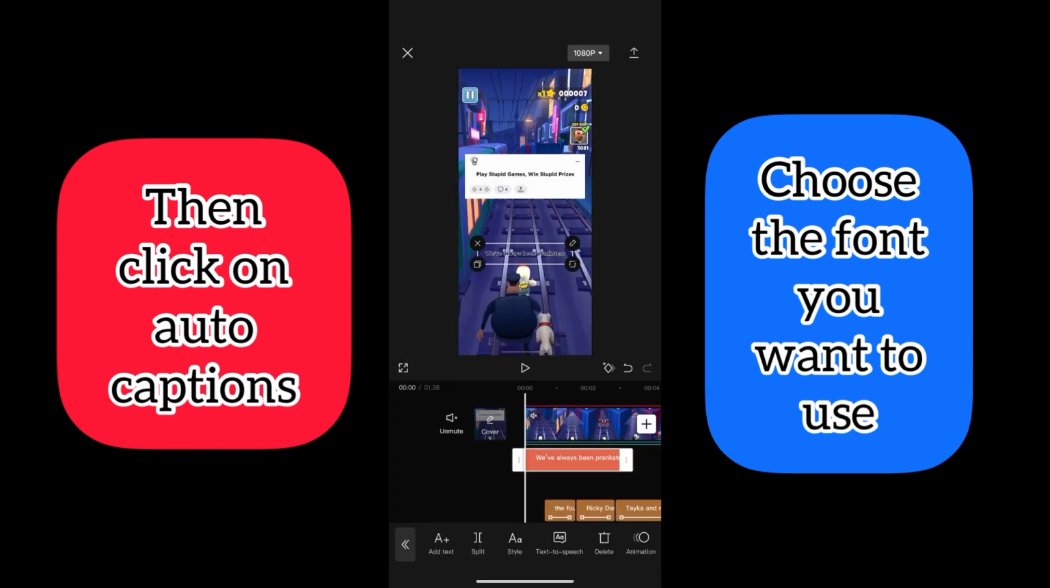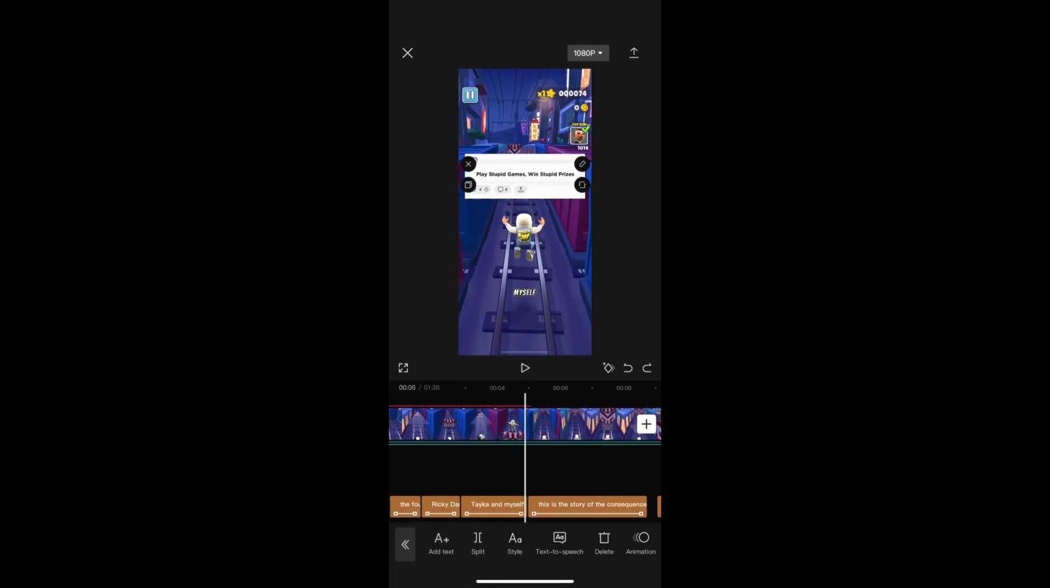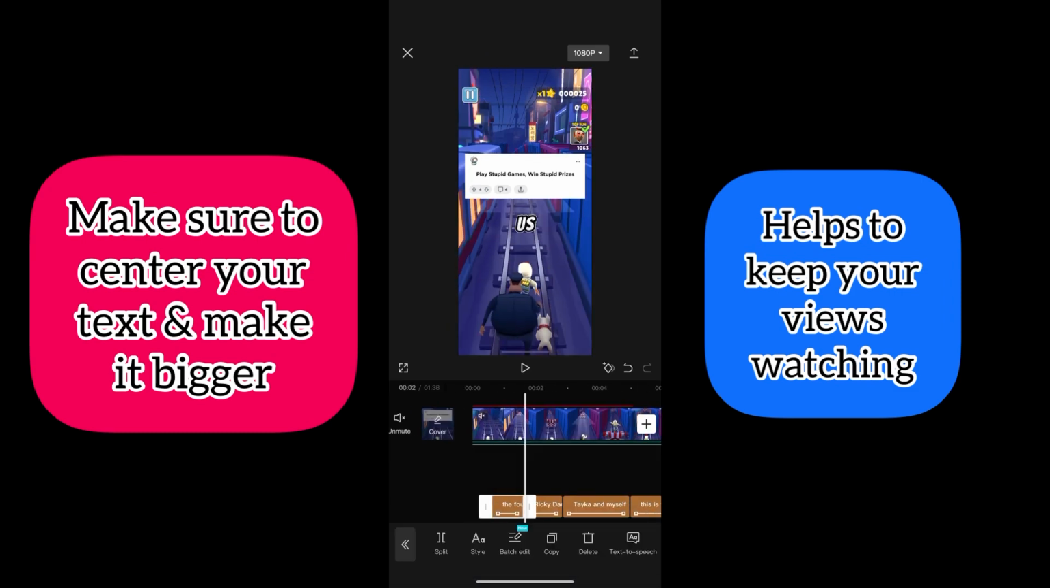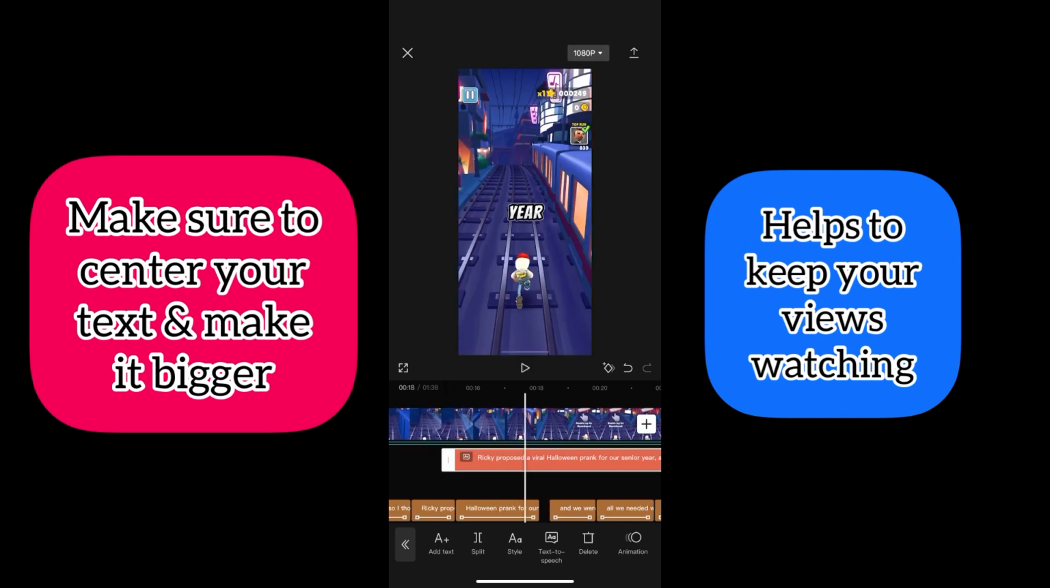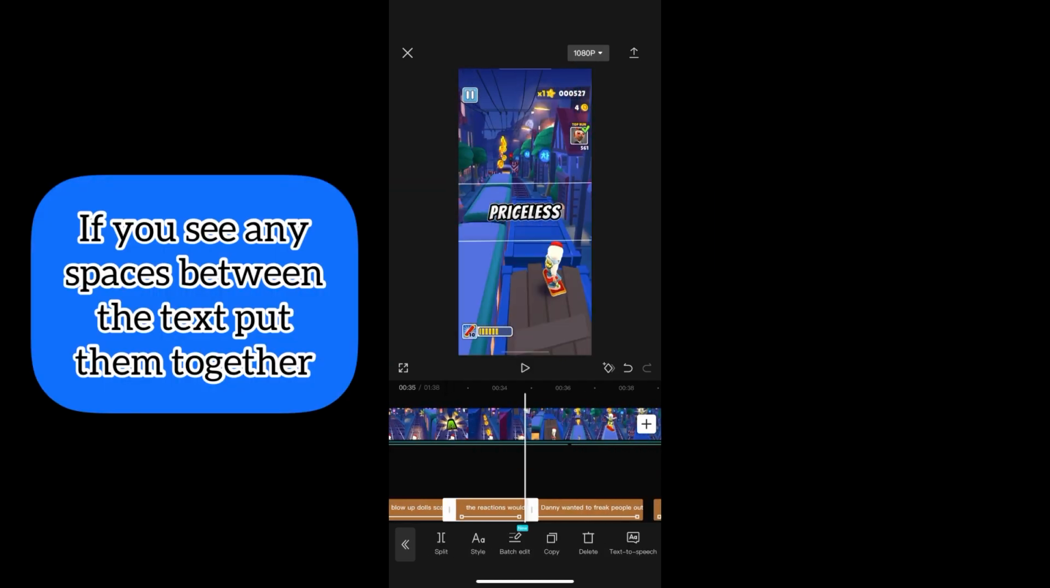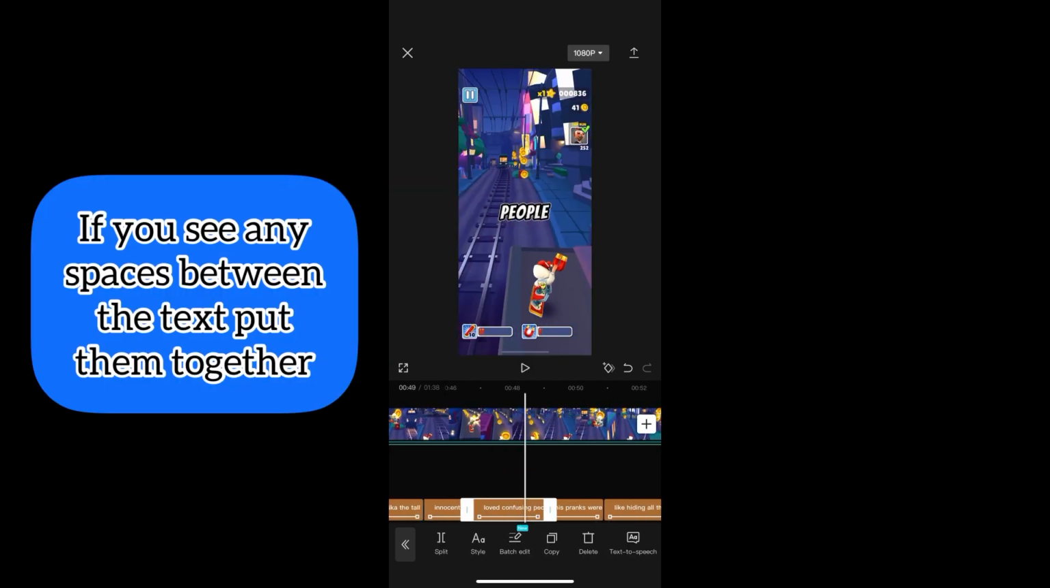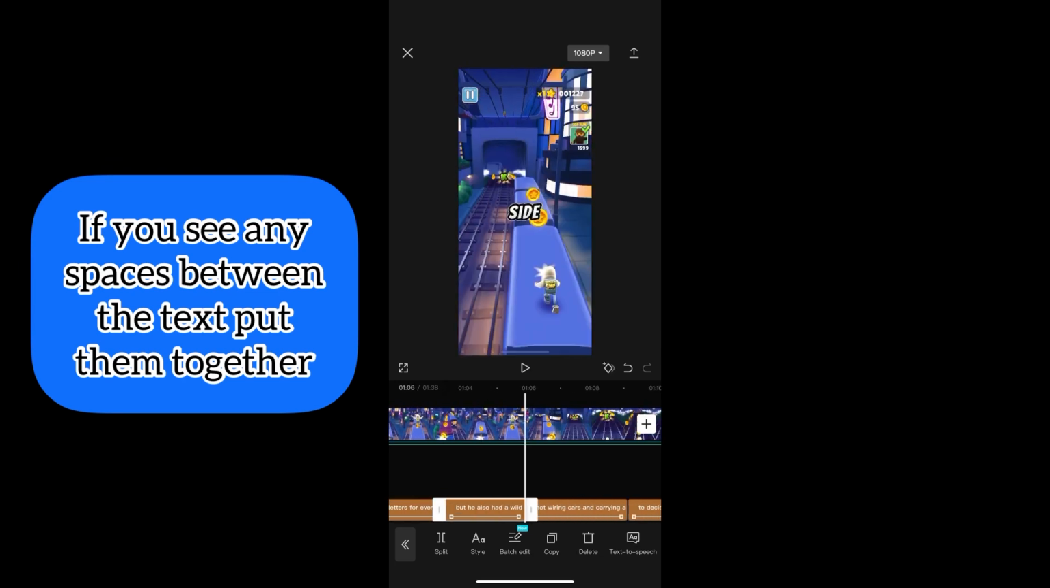And here we have our results. Now for the text, make sure to keep it in the center and make the text bigger so it can be more engaging to your audience and they can keep watching. Also, if you see any gaps between each text, make sure to just drag it so they can stick together, and that way they won't have any space between them.